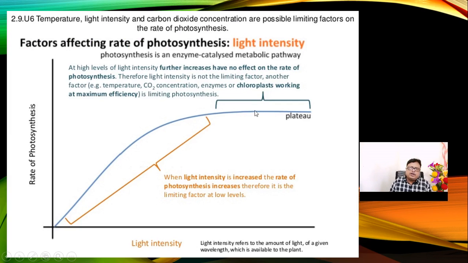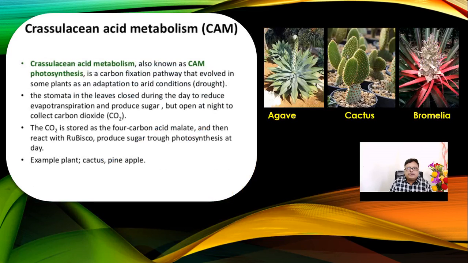So whatever environmental condition you produce, it will follow Blackman's law. That is, if your process is conditioned by several different factors, then the reaction will be controlled by the pace of the slowest factor. That is Blackman's law.